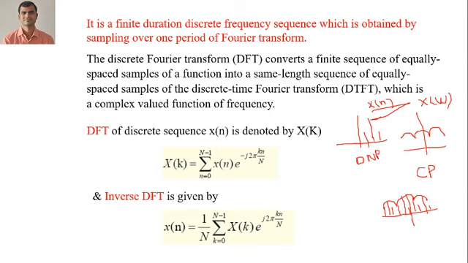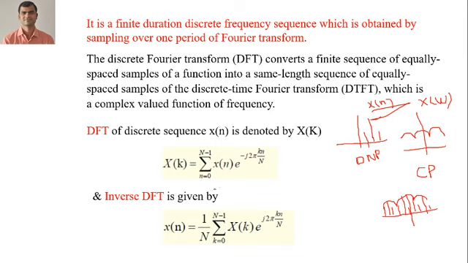When you see the DTFT signal, it is continuous and periodic. And x of n is a discrete signal and it is non-periodic. So the discrete Fourier transform converts a finite sequence of equally spaced samples into a same length sequence of equally spaced samples of the discrete time Fourier transform, which is a complex valued function of frequency.